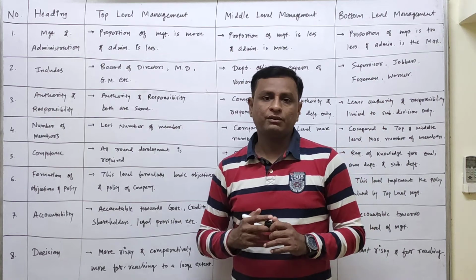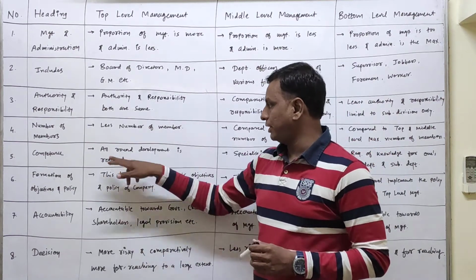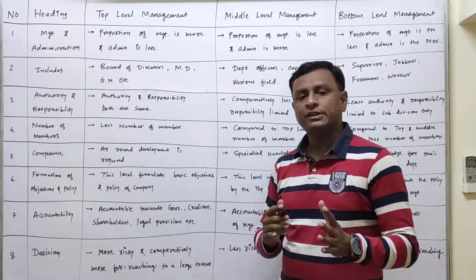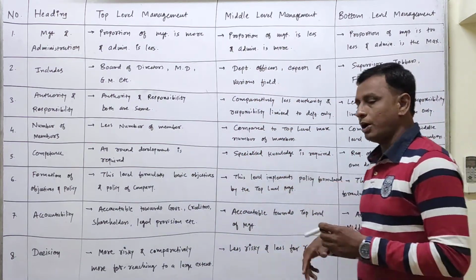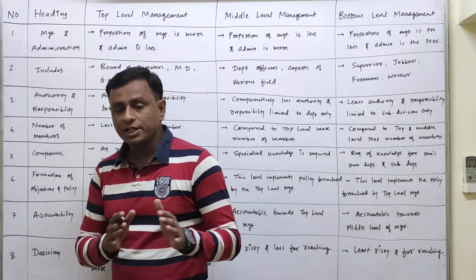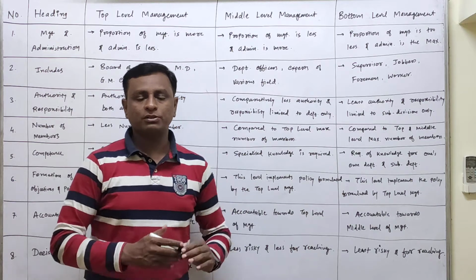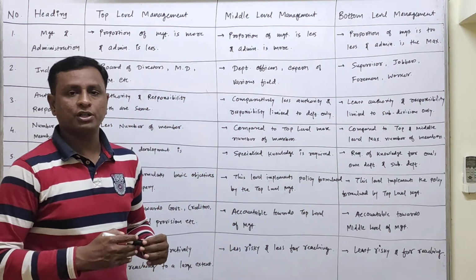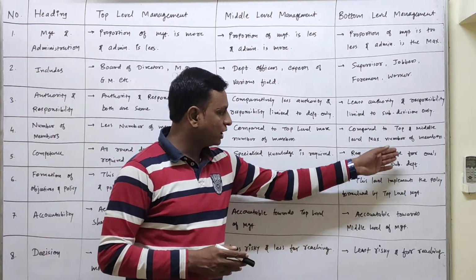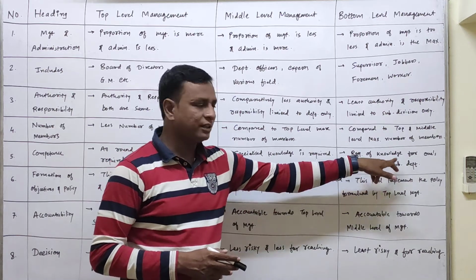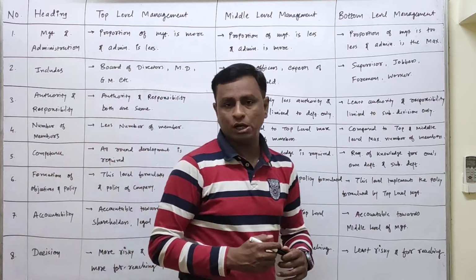Which type of qualification or which type of skill one would require to work at a particular level. At the top level, all-round development is required, that is, all kinds of skills are required. At the middle level, specialized knowledge is required. In whatever field or place you are working with your department, you must have specialized knowledge regarding your function or the department. In case of bottom level management, knowledge of one's own department and sub-department is required. That much detailed knowledge or competence is not required at the bottom level.